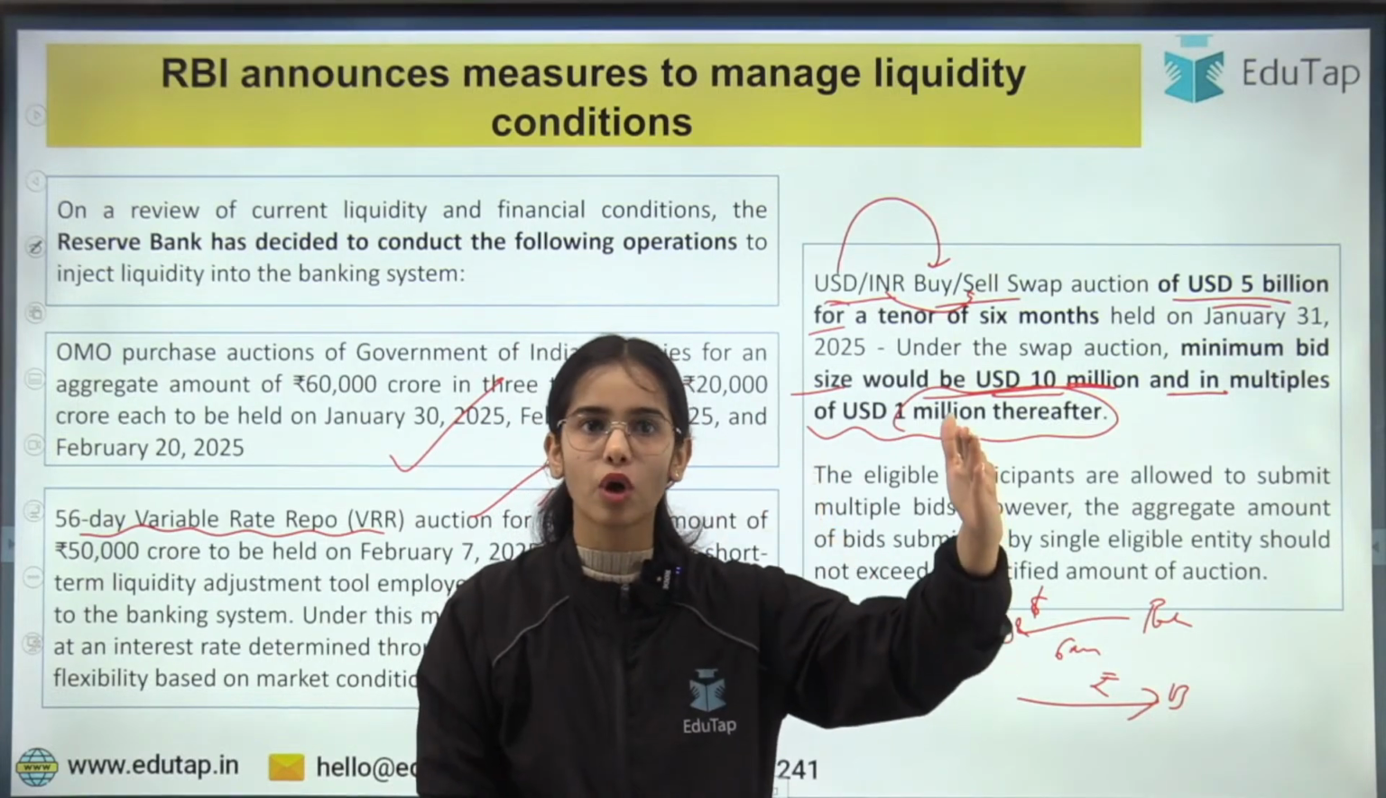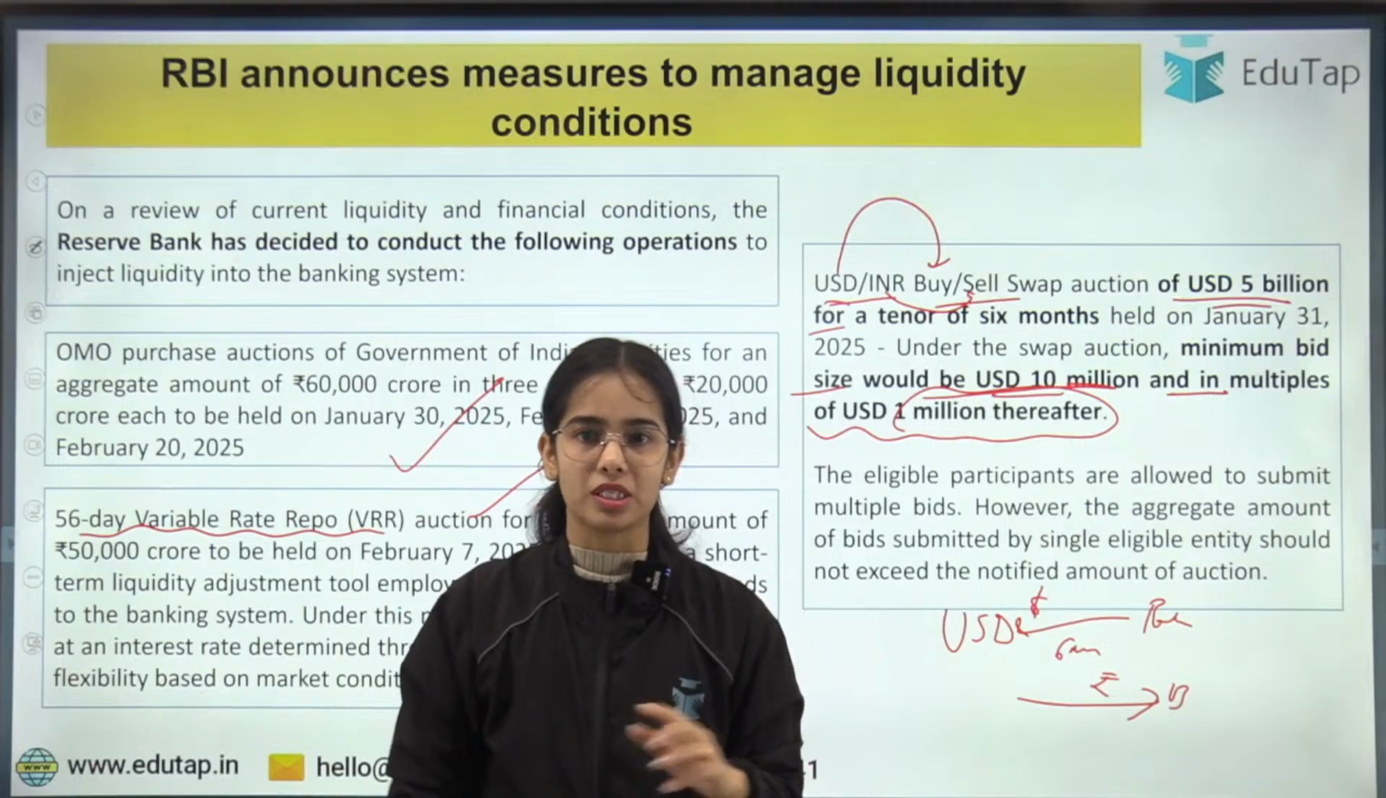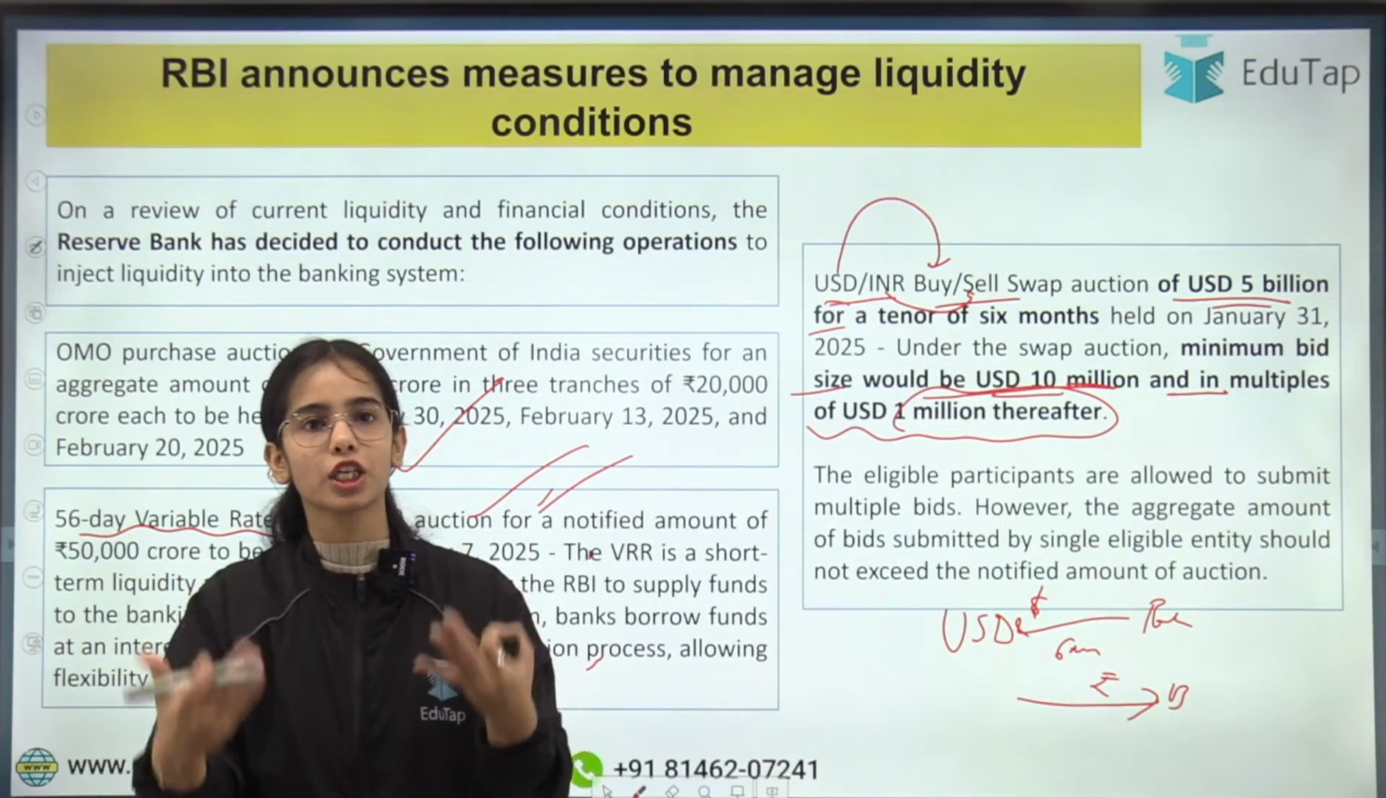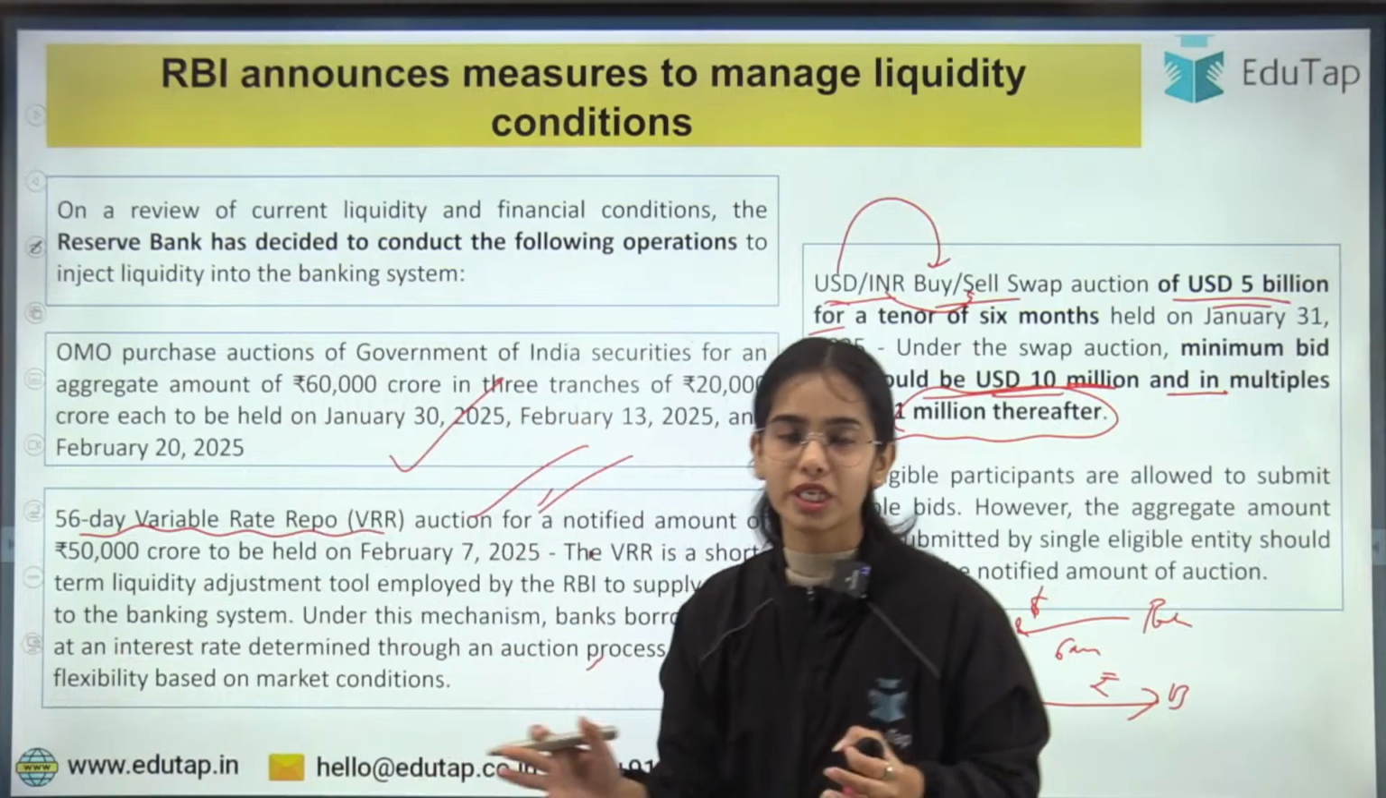RBI will return the dollars and will take back the rupees. Okay, so this is the swap option through which RBI is injecting liquidity in the economy. Any confusion, anyone?